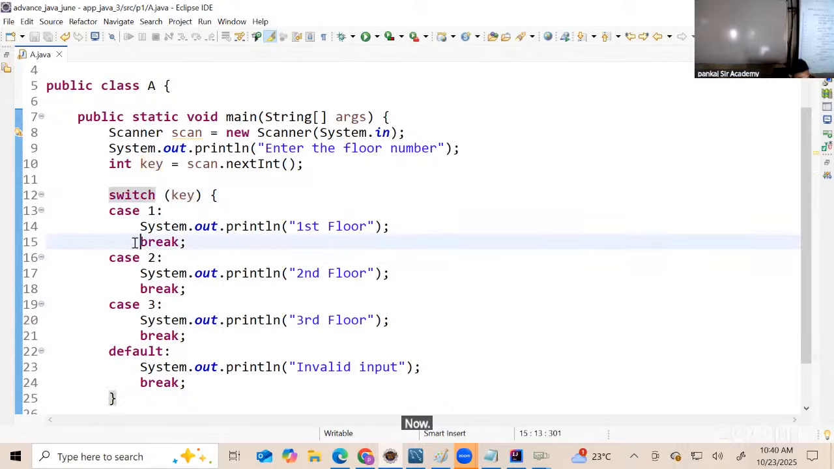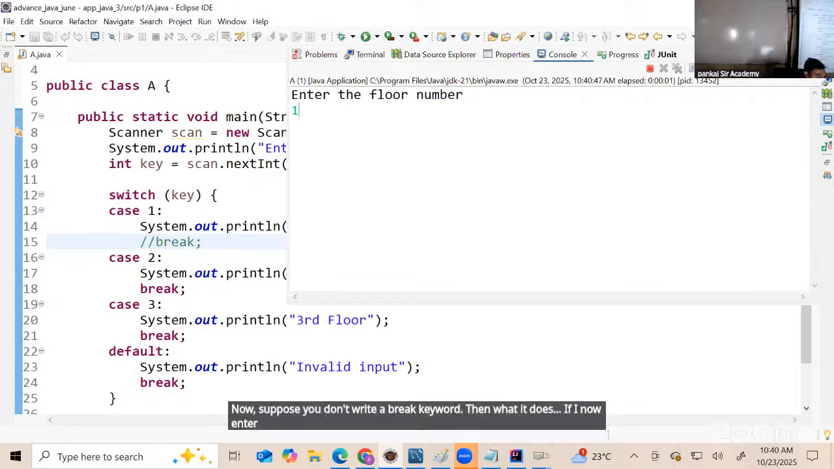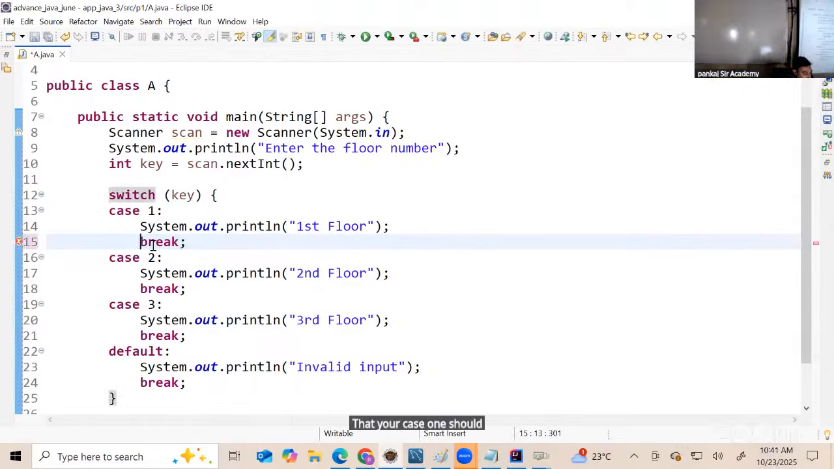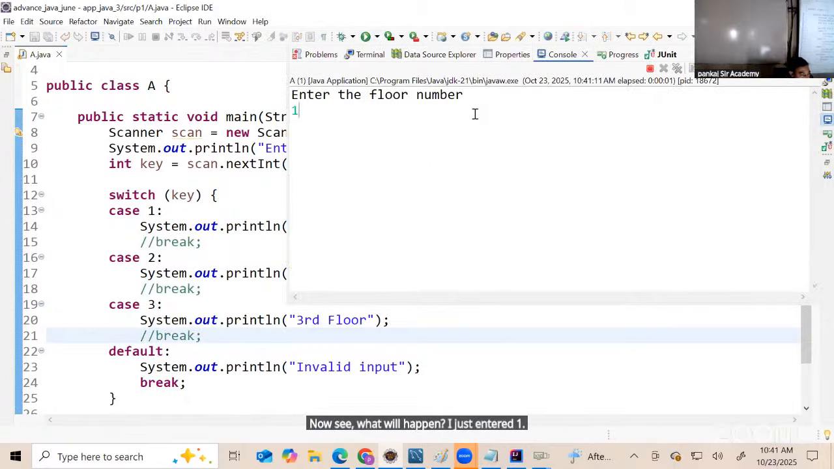Now suppose you don't write a break keyword. Then what it does, if I now enter 1, it will not stop at case 1. It will continue and go to case 2. That's why break keyword is required here as a part of syntax, so that case 1 should stop exactly at line 15. And if you don't put that, it will continue to execute further. Suppose I comment this out, comment this out, comment this out. Now see what will happen. I just entered 1, but all the cases will execute.